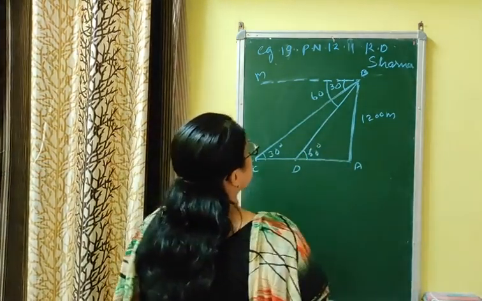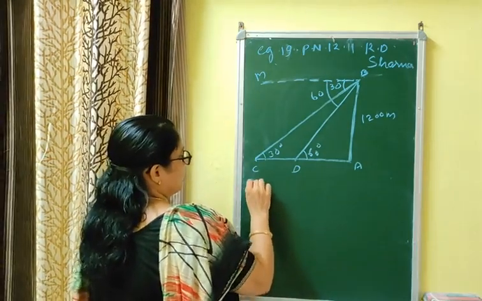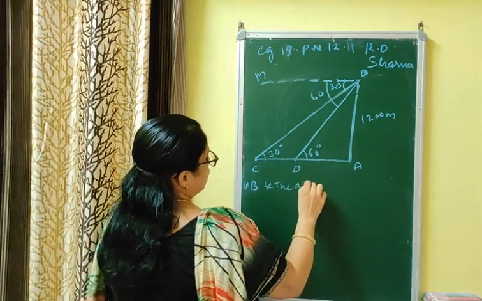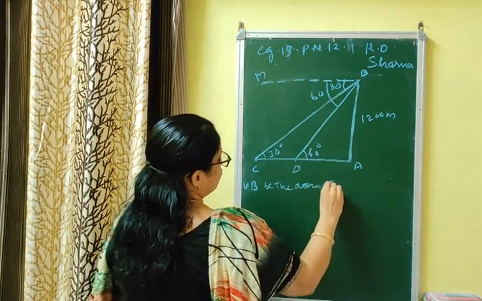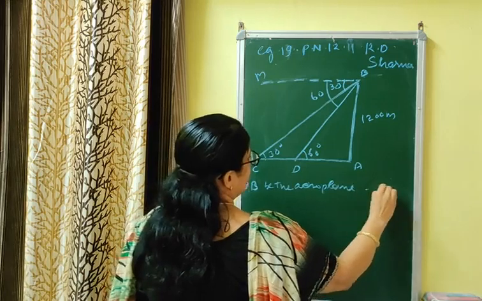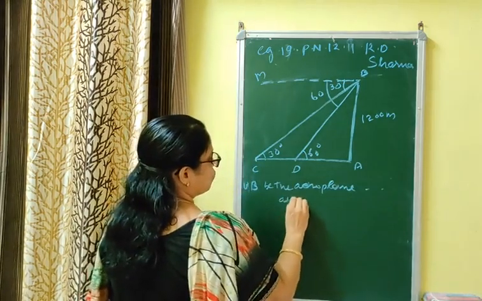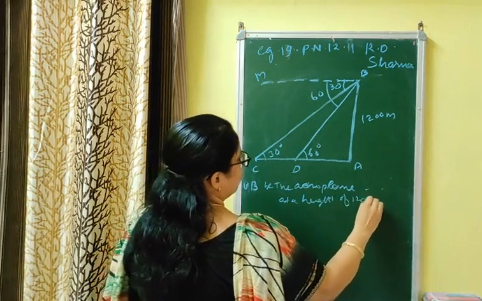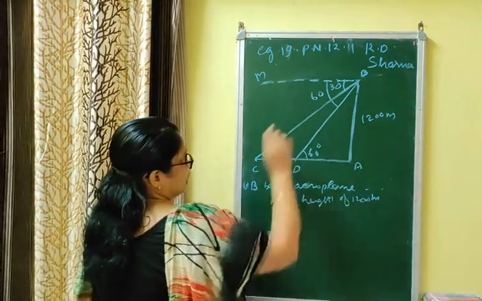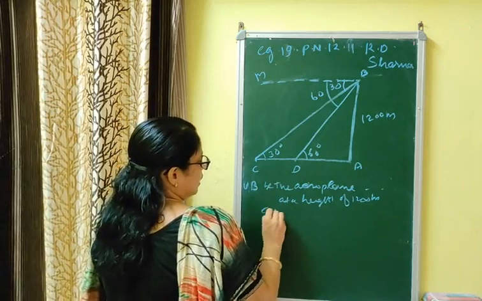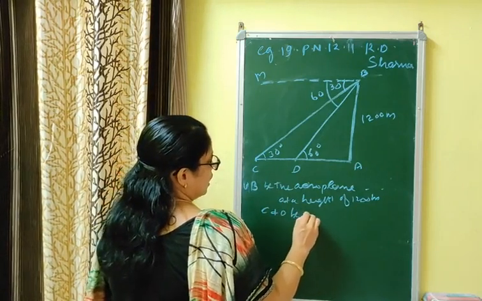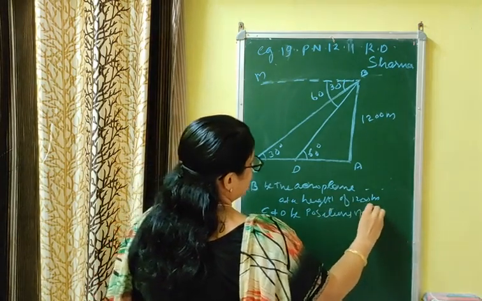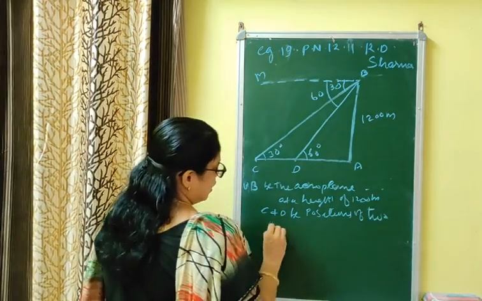That is 60 degree. Now you have to write: let B be the aeroplane flying at a height of 1200 meter above the ground level, and let B be the point of observation. C and D be the positions of two ships sailing towards it.